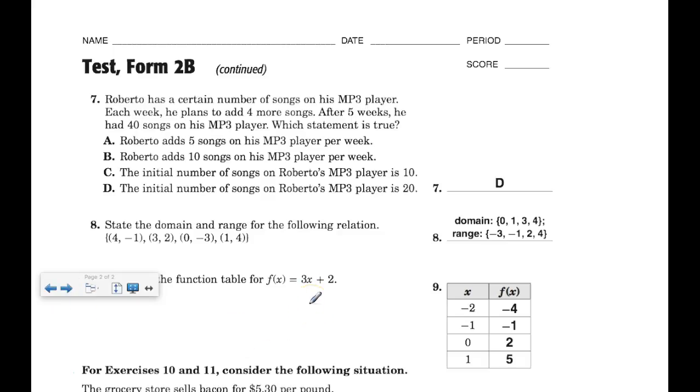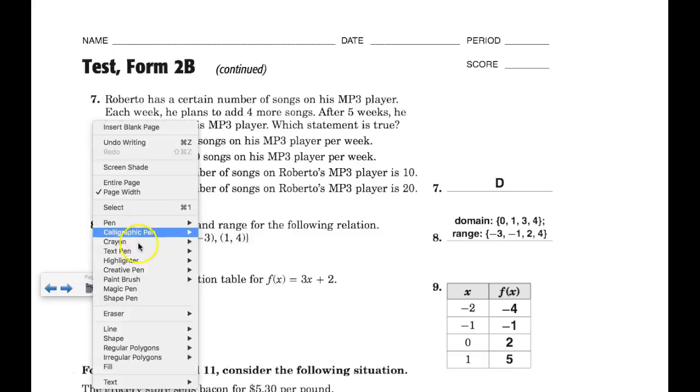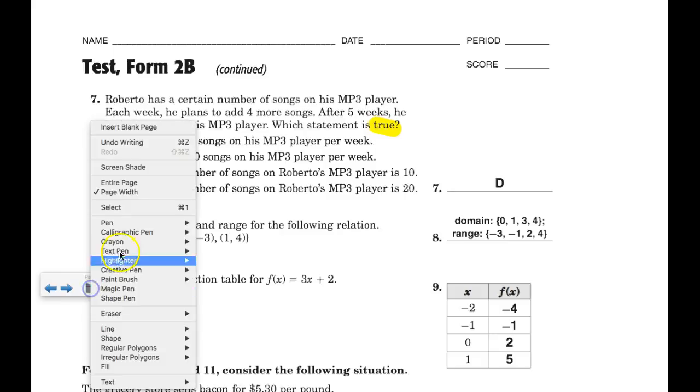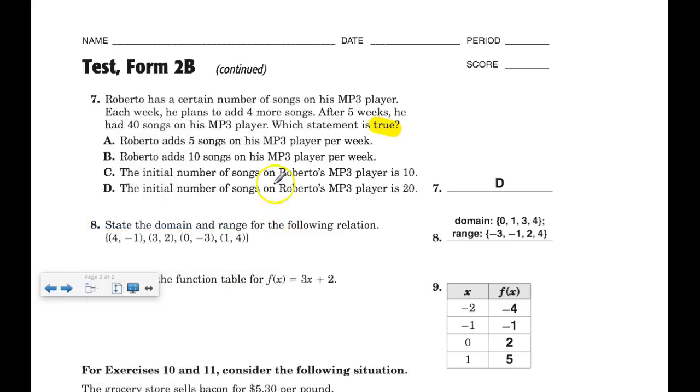Number 7. Roberto has a certain number of songs on his MP3 player. Each week he plans to add 4 more songs. After 5 weeks, he had 40 songs on his MP3 player. Which statement is true? Okay, so now, of course, after doing 2 problems in which I was looking for not the answer, now I'm looking for the true statement, okay? So again, multiple choice gives me some options. There's certain ways to do it. So let's backtrack and see if we can decipher a function to represent this situation.